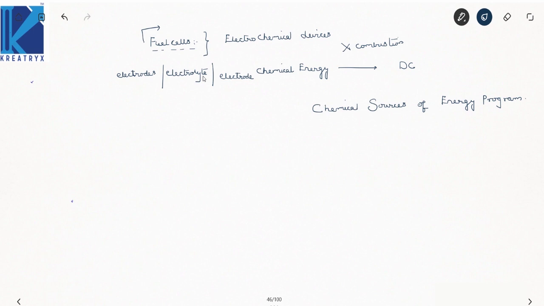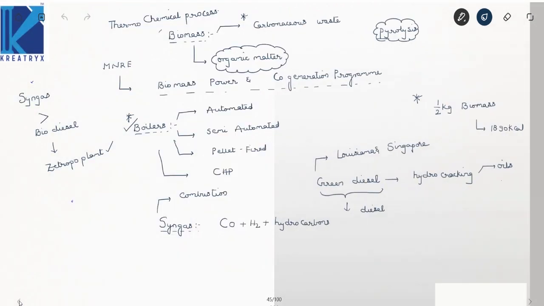Now these fuel cells can be used for residential applications that we have discussed here, large buildings, electrification of your villages, and they can be used in CHP or combined heat and power mode, right? Now CHP means, already we have discussed chemical process for conversion, right? CHP process. In the previous slide we have discussed this.